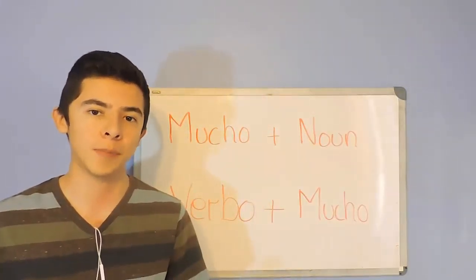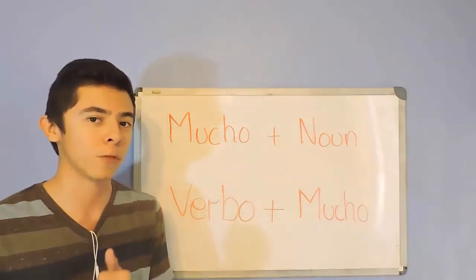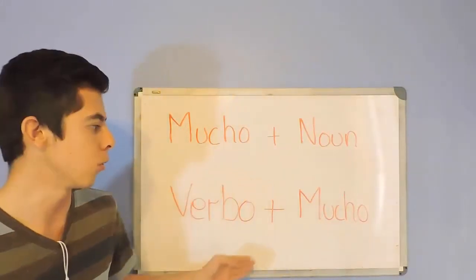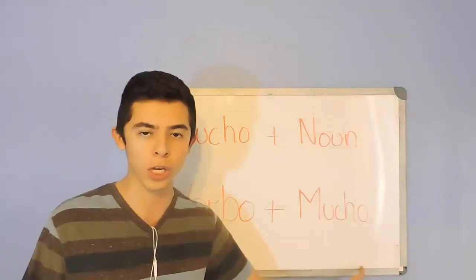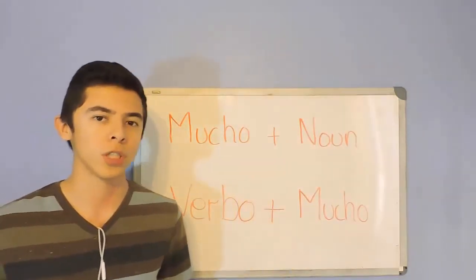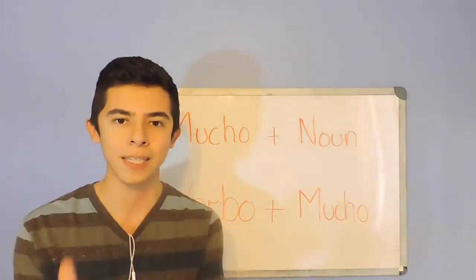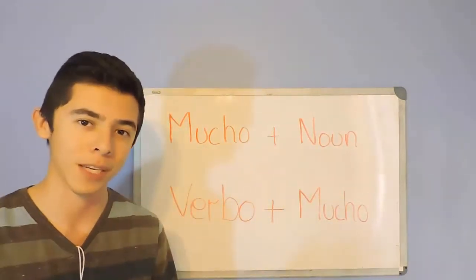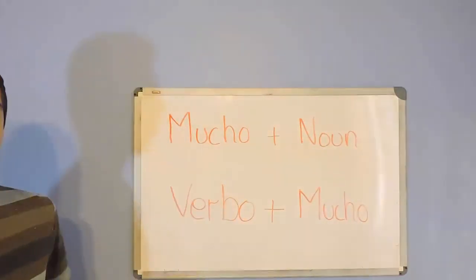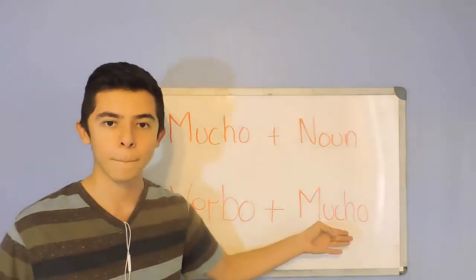We would say it in Spanish, hay mucha, because we're talking about food, and food is a feminine noun in Spanish. So instead of mucho it is mucha. Hay mucha comida en la mesa. Or she has a lot of patience. Paciencia in Spanish is a feminine noun, so instead of mucho we're gonna use mucha. We would say ella tiene mucha paciencia.